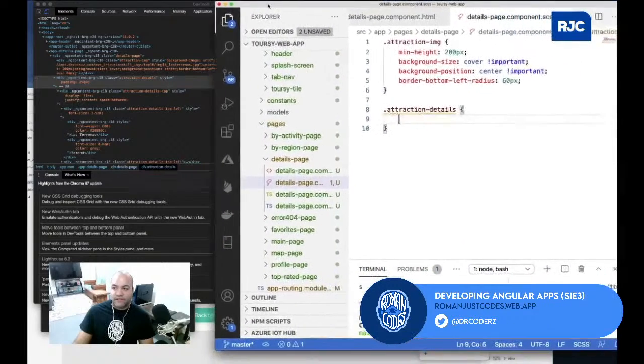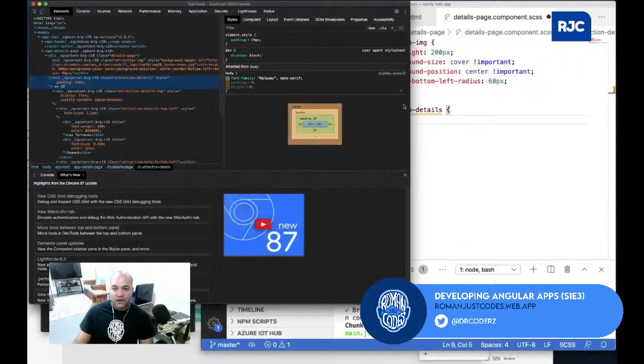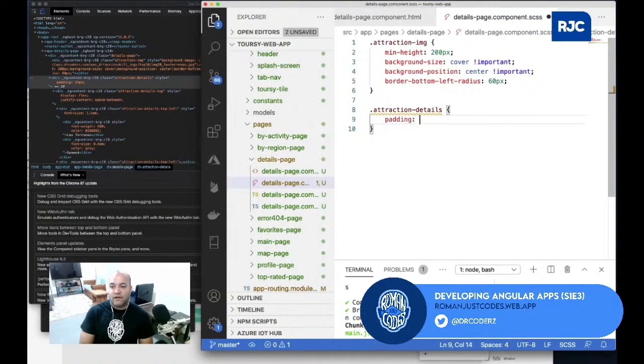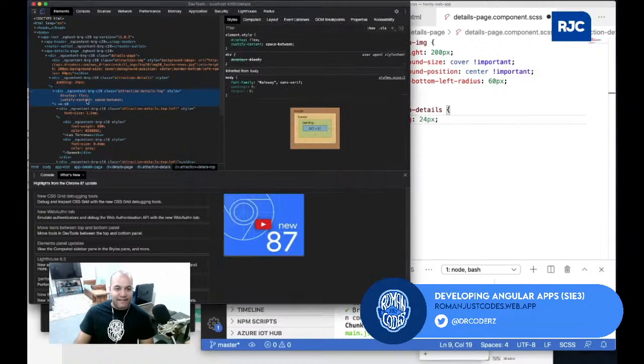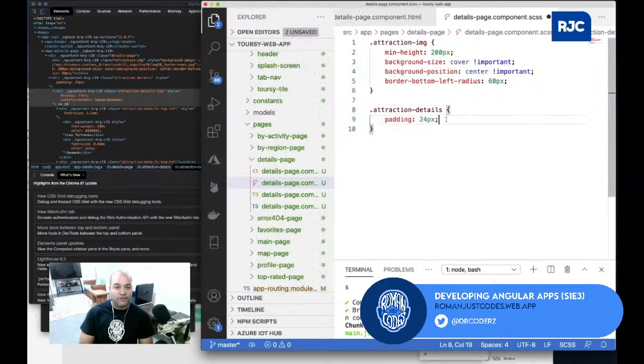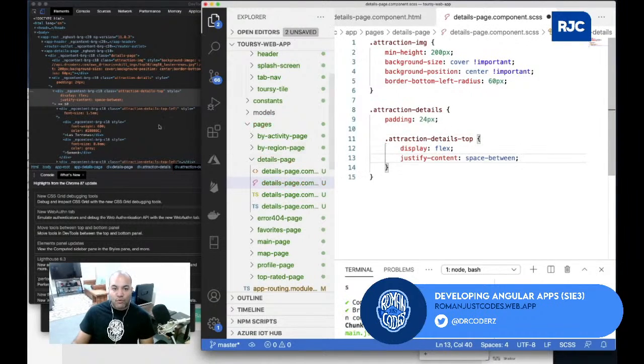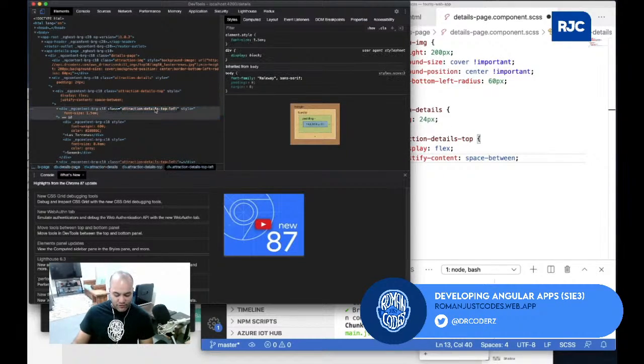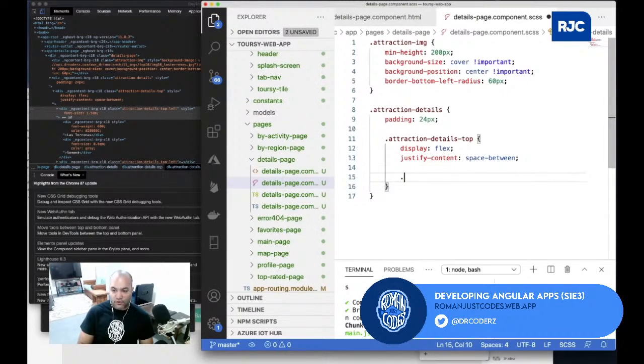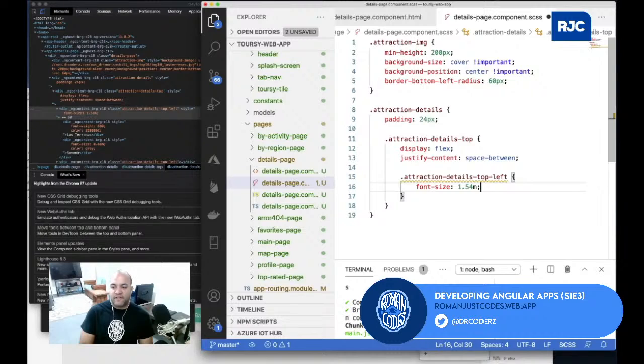So let's continue adding some of the remaining styles. I'll do padding 24 pixels on this. I said that I want the attraction details top inside of the details, so I can do attraction details top. It will be display flex and whatnot. The top left will have a font size of 1.5. So right in here, I'll do top left, font size 1.5 EM.